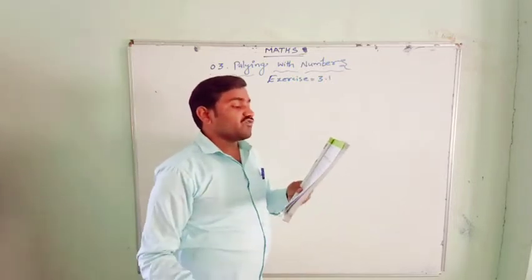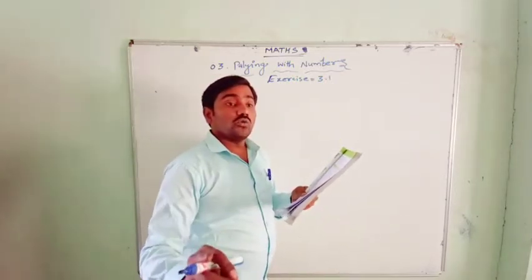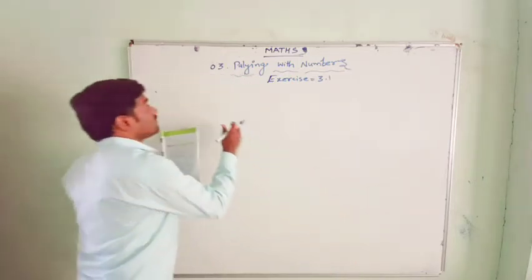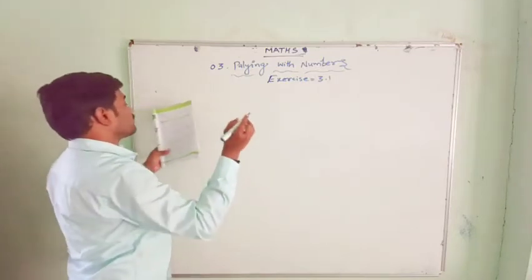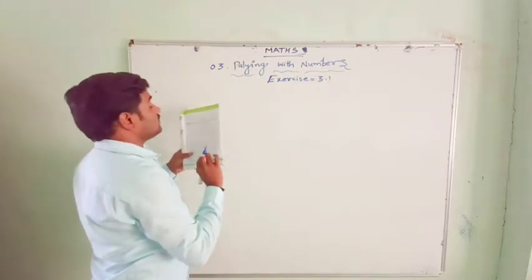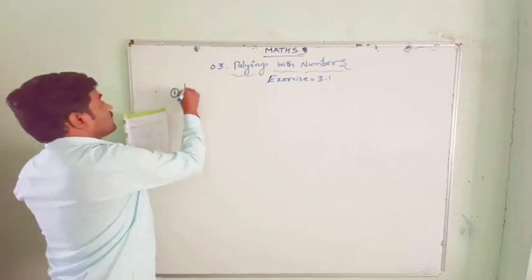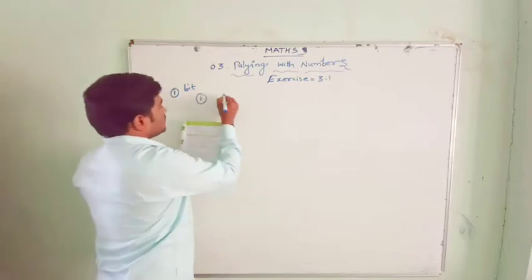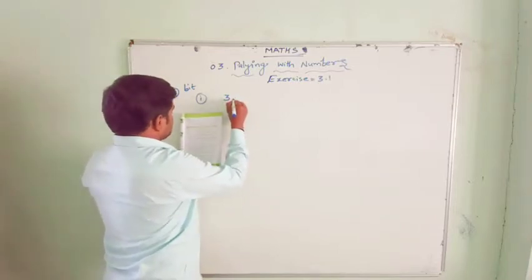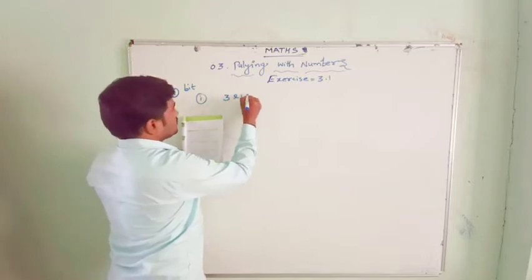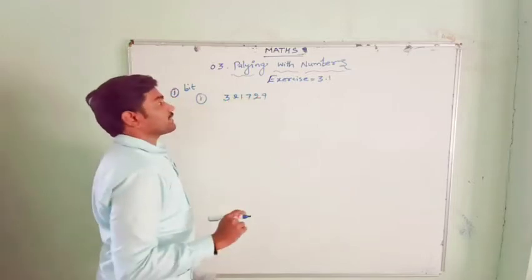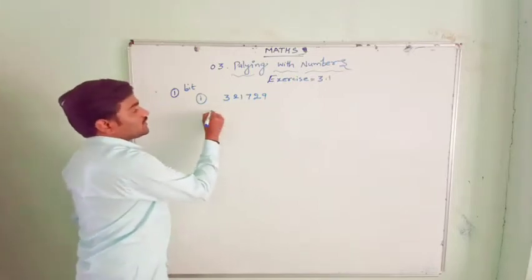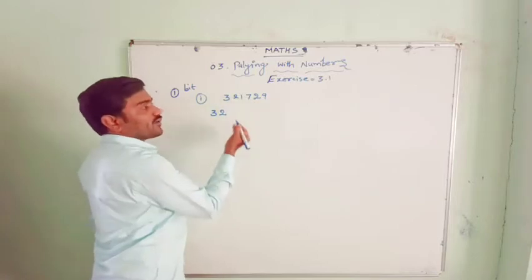First bit: which of the following numbers are divisible by 2, by 3 and by 6? There are 8 questions in that. Take 3,21,729. Is it divisible by 2 or not? No, this is not divisible by 2, because the last digit is not an even number.